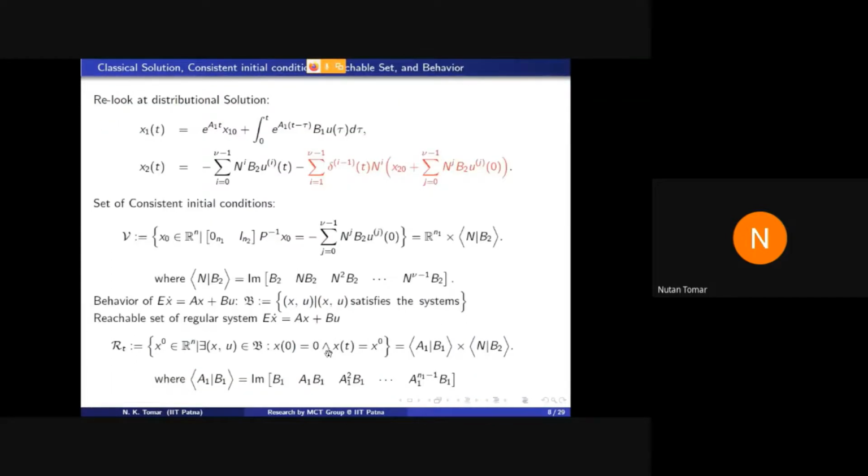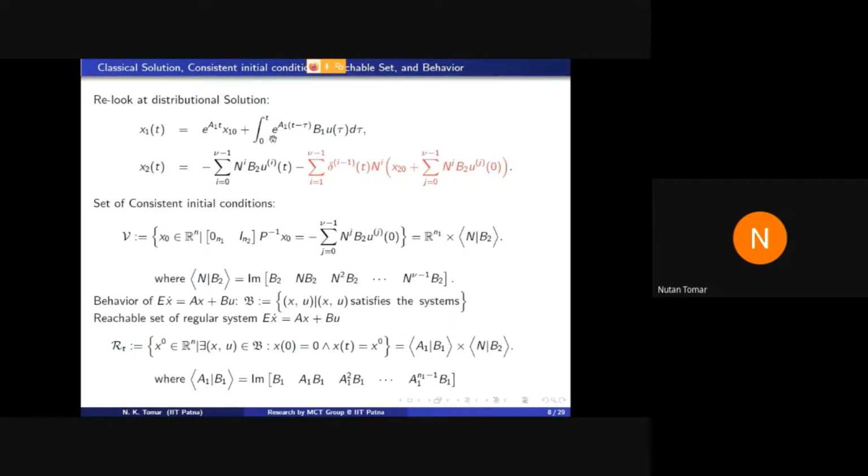If you simplify these results, we obtain x1 is this, which is a nice part of the solution, and x2 is this, which may contain impulses in the form of the Dirac delta distribution and its derivatives. This is called the distributional solution of the DAE. A distributional solution is not nice for any system, so we have to kill these impulses, and there will be no impulse in the system.